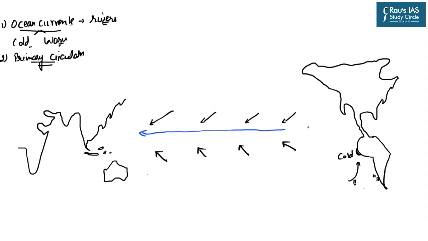Now we know that this particular region is warm, and the winds are driving the warm water from the eastern Pacific towards the western Pacific, which will collect the warm water over this particular area. And now, because the water over here is warm, this water will start evaporating. Moreover, these winds have redistributed the heat also. They have taken the warm heat from this particular region and they have transported the heat to this region. So that means that the atmosphere near the coast of Australia has become warmer.